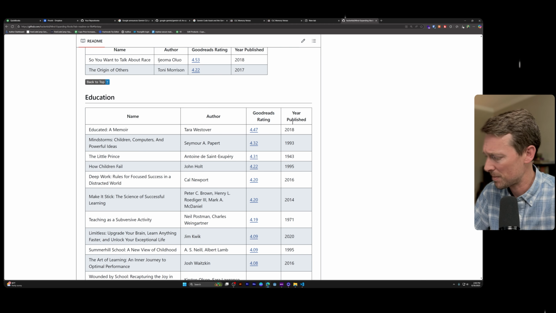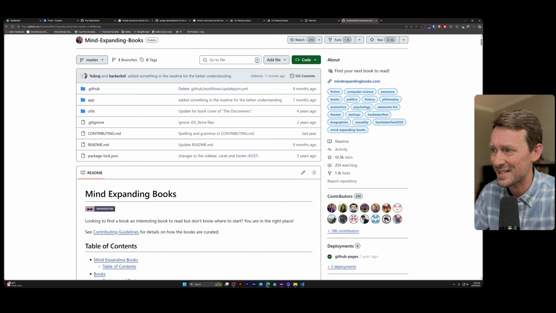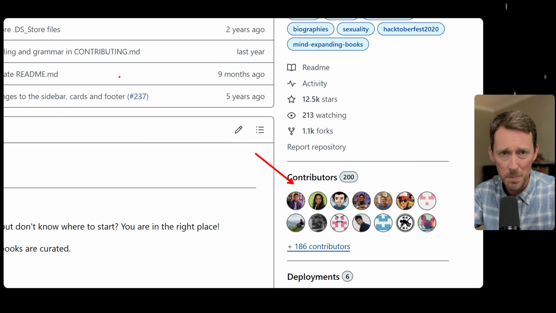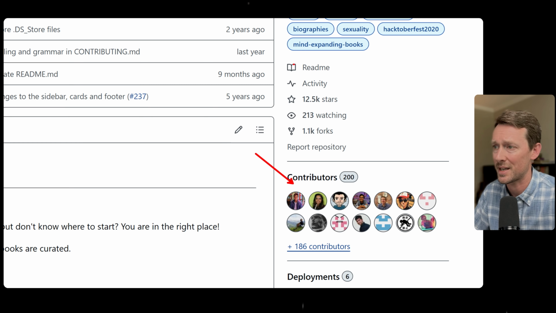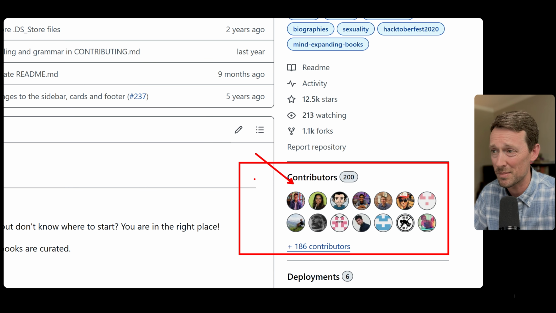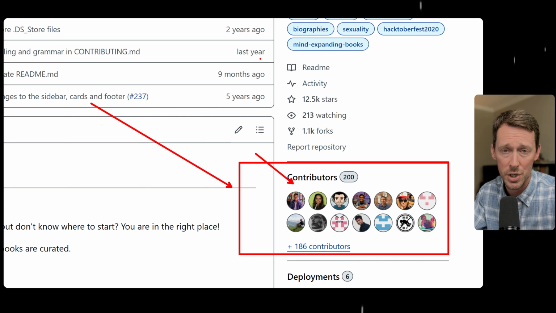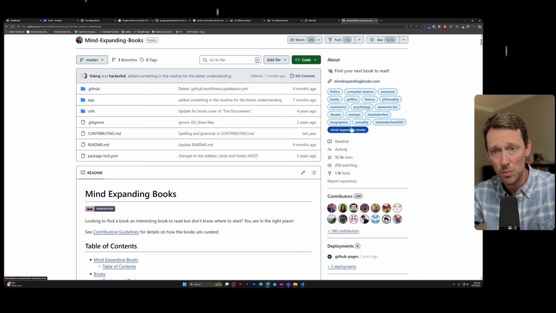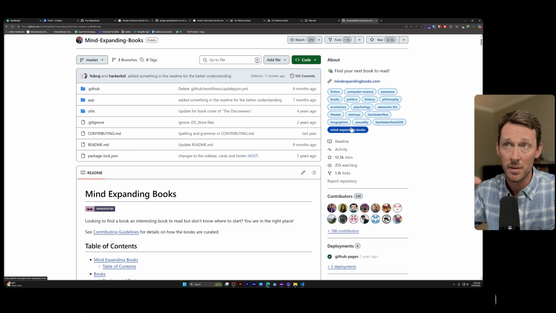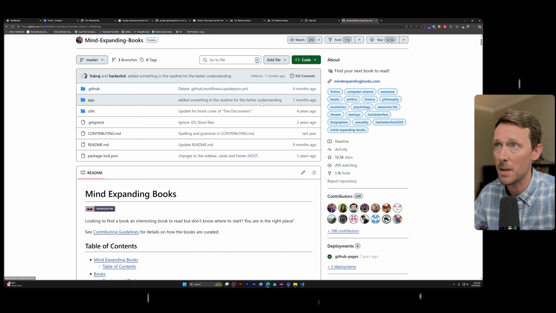This is just maintained by people, and you can come up here and you can see over on this side of the page, these are people who have contributed to this project. These are just regular people. They're not superhumans. They probably are. They're smarter than me and you, but they are just people, and they've contributed along with 186 others, whoa, that's a bunch, to this repository of mind-expanding books, okay?